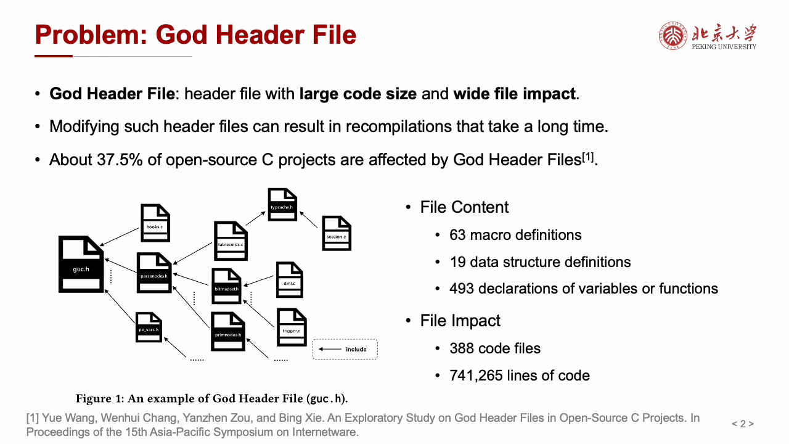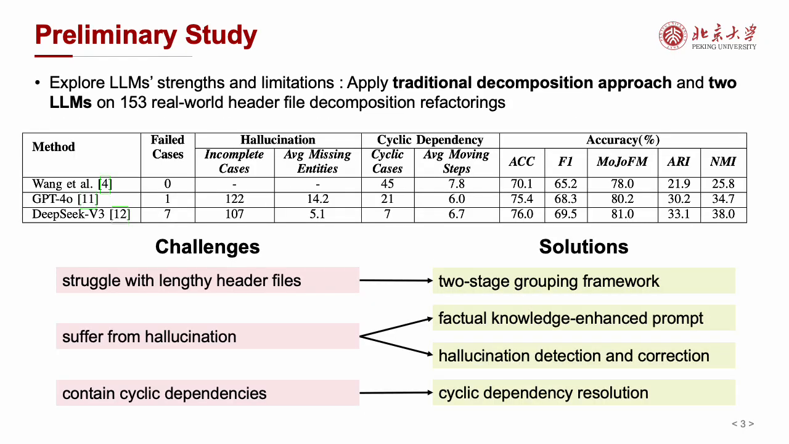Decomposing God header files into several smaller files is an effective way to mitigate their negative impact. But currently, existing decomposition approaches mainly rely on code similarity metrics, which often fail to capture functionalities accurately, leading to low developer acceptance. Since large language models are trained on extensive code repositories authored by real developers, they may demonstrate a human-like code understanding and generate suggestions that align more closely with those performed by developers.